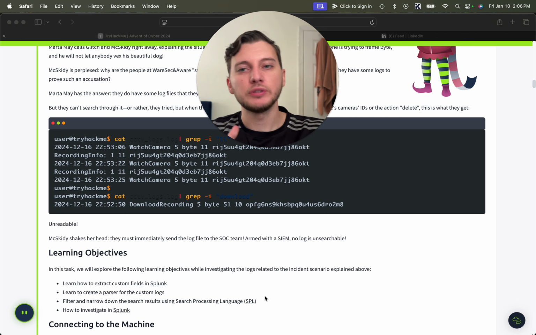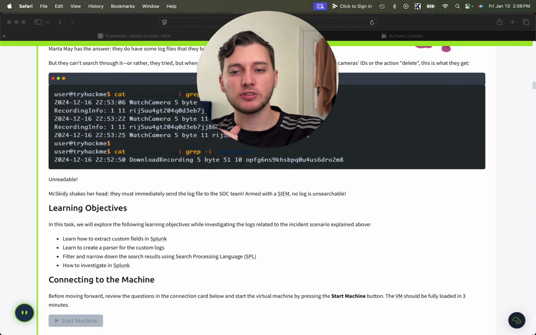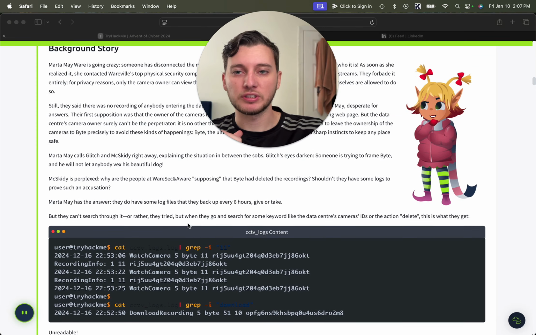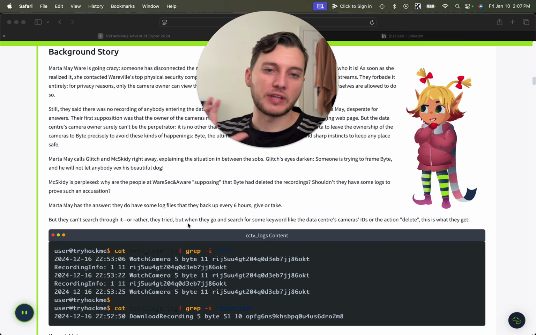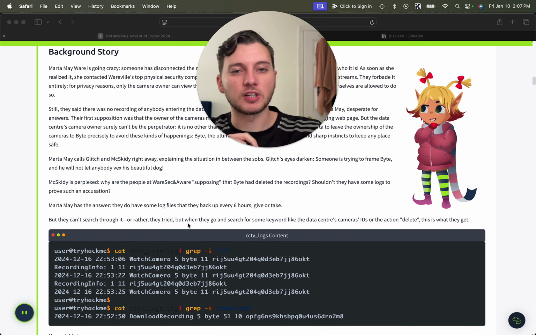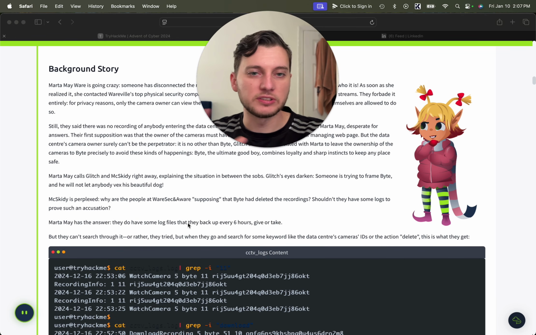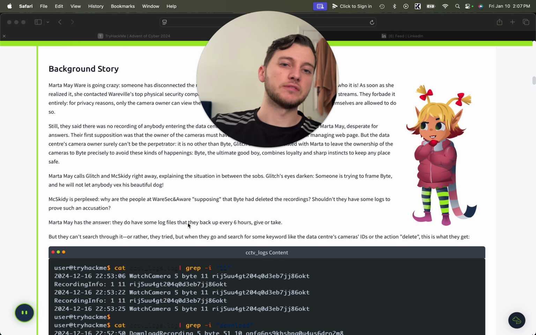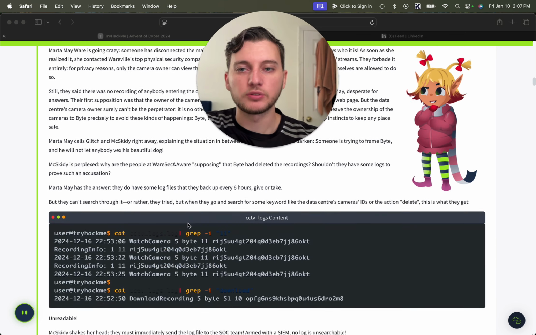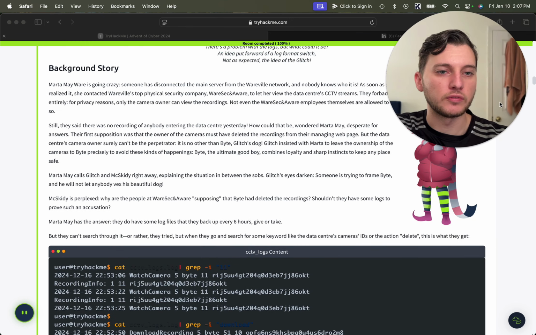But without further ado, let's read this story. And make sure you start up your machine while we're doing this if you haven't already, so that it can be ready to go once we get into the hands-on stuff. Today, all we need to be accessing is just the machine for this room. So let's read the background story.